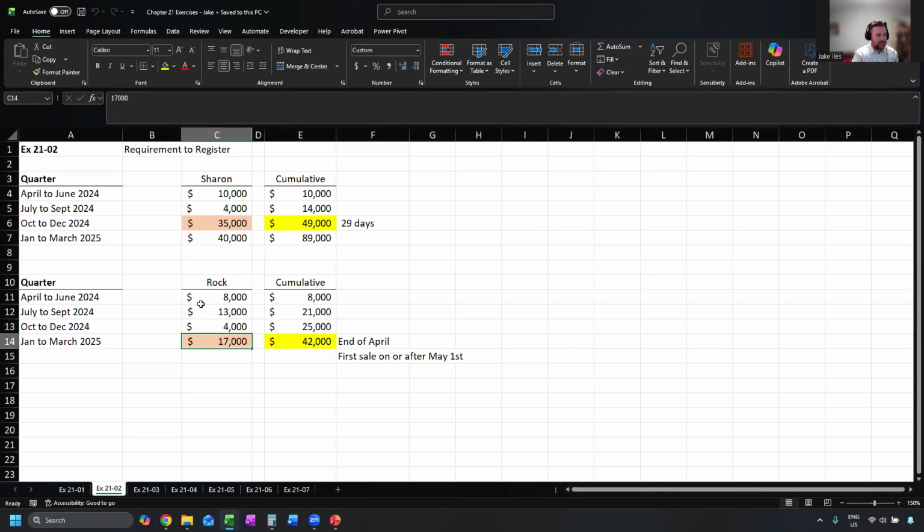So the sales amount wasn't 30,000 in the quarter, so there's no need to immediately have the 29 days. But once we get to the end of the quarter and we look back, we see that the $42,000 is over 30. We see that our cumulative amount got over the 30,000. That quarter ended March 2025, so we have basically another 29 days until the end of April. So the first sale on or after May 1st needs to have GST applied to it. So that is the requirement to register. That threshold of small suppliers is looking at that $30,000 number.